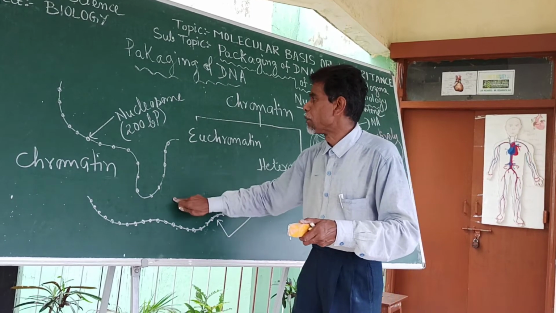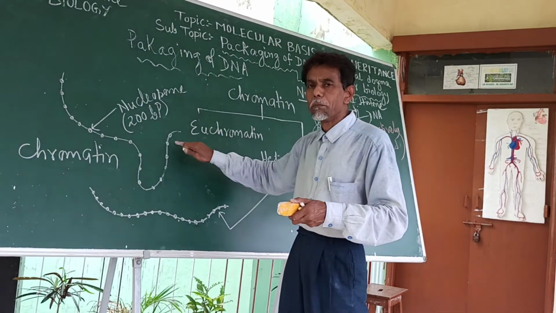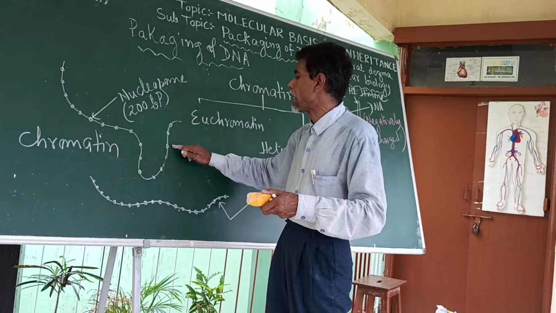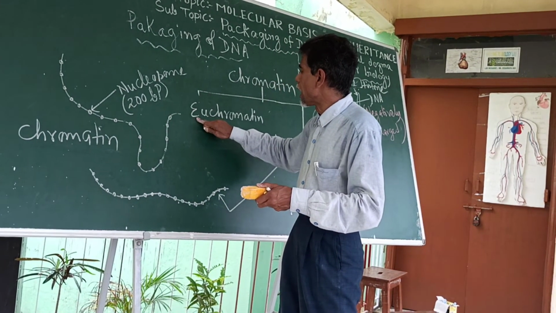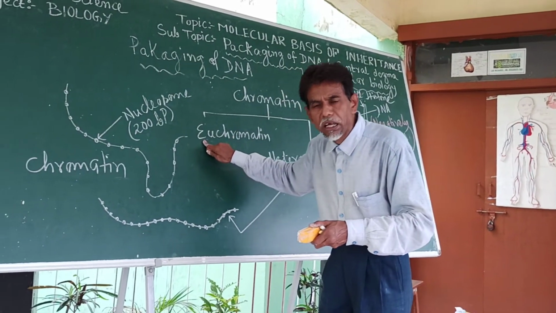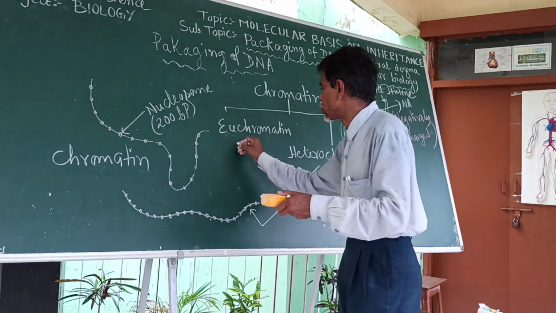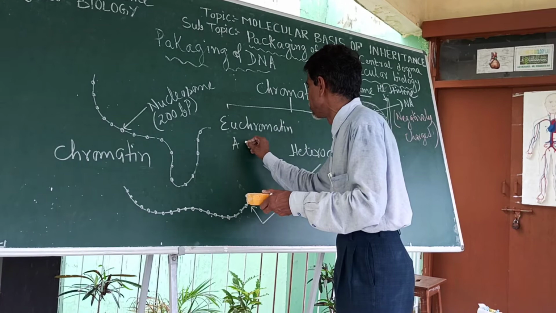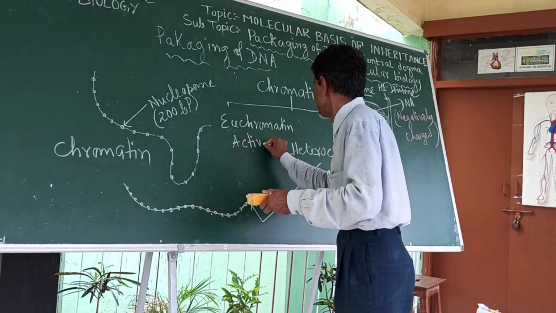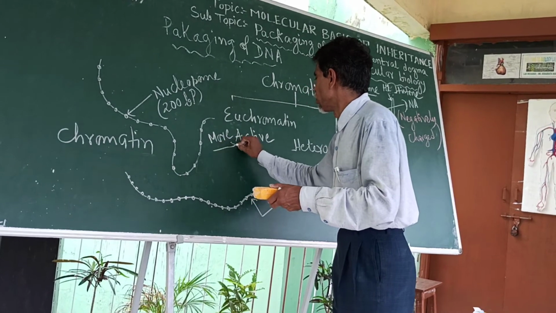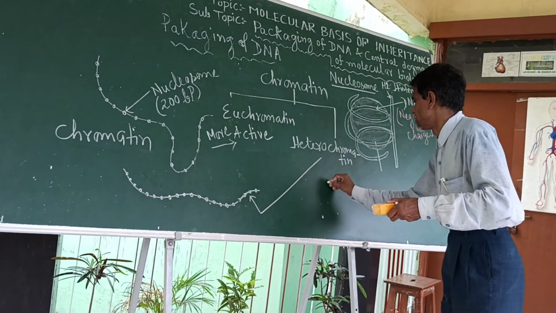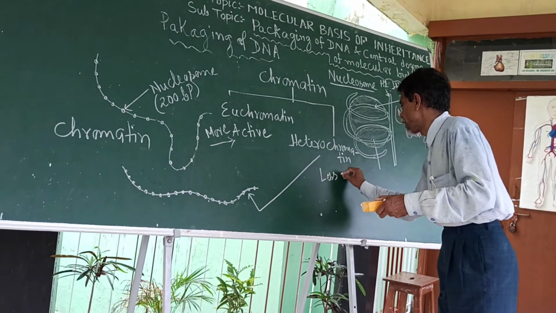In the other way, in euchromatin, where the nucleosome beads are far away from each other or loosely packed, they are transcriptionally more active. So this is more active in the transcription process, and heterochromatin is less active.